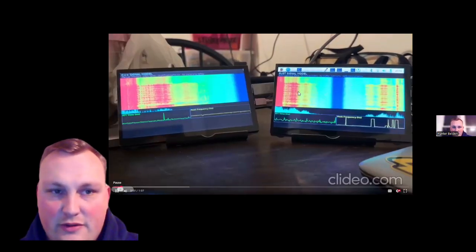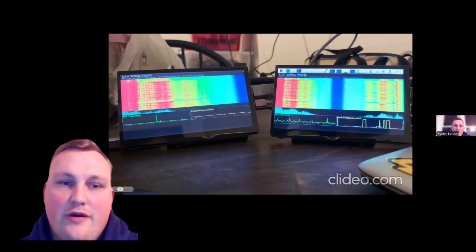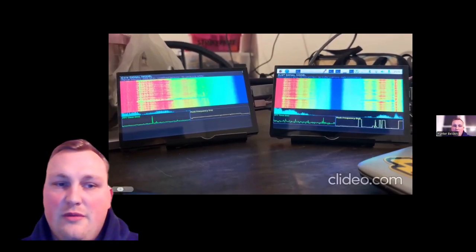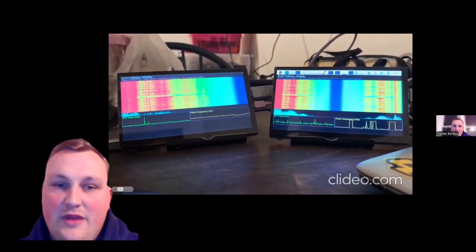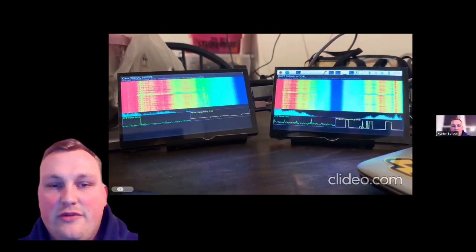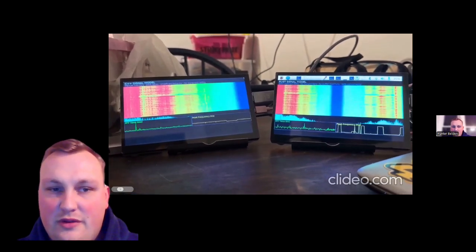Here we have a video of the two programs running simultaneously, C++ on the left, Rust on the right. You'll see a waterfall diagram as well as a spectrogram, as well as two plots at the bottom, one for fast Fourier transform in time, as well as peak frequency in hertz. You are going to see the differences between the two, as well as the graphs.